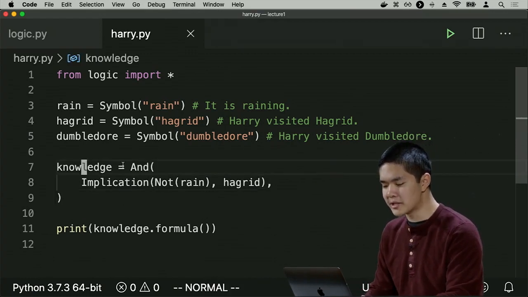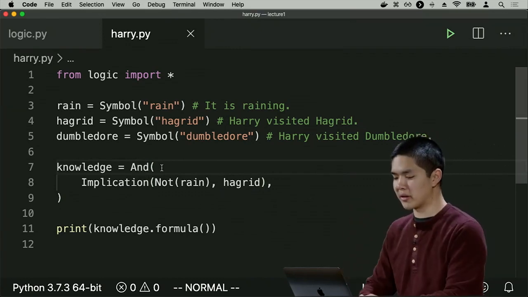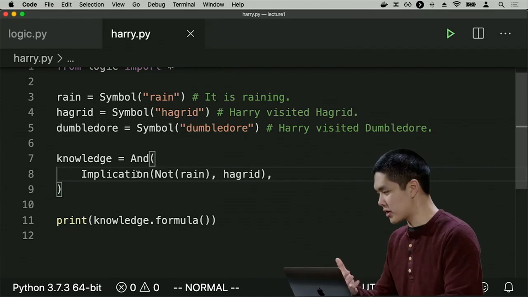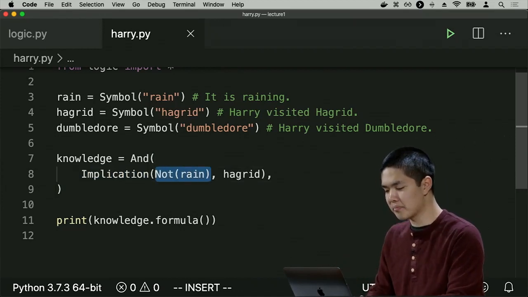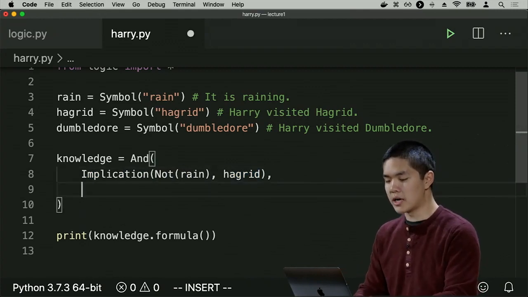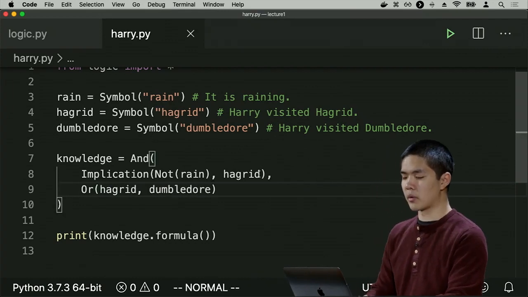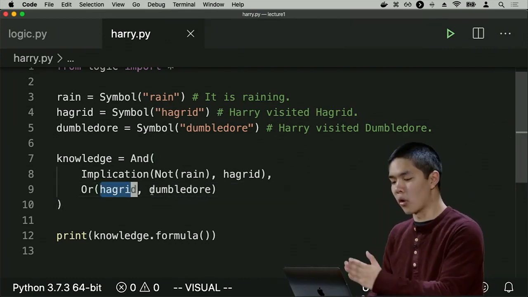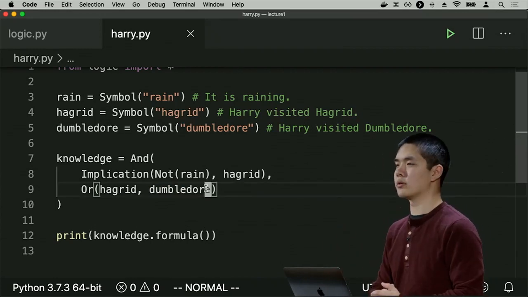So I'm saying knowledge is an And of multiple different sentences. I know multiple different sentences to be true. One such sentence that I know to be true is this implication, that if it is not raining, then Harry visited Hagrid. Another such sentence that I know to be true is Or Hagrid Dumbledore. In other words, Hagrid or Dumbledore is true, because I know that Harry visited Hagrid or Dumbledore.